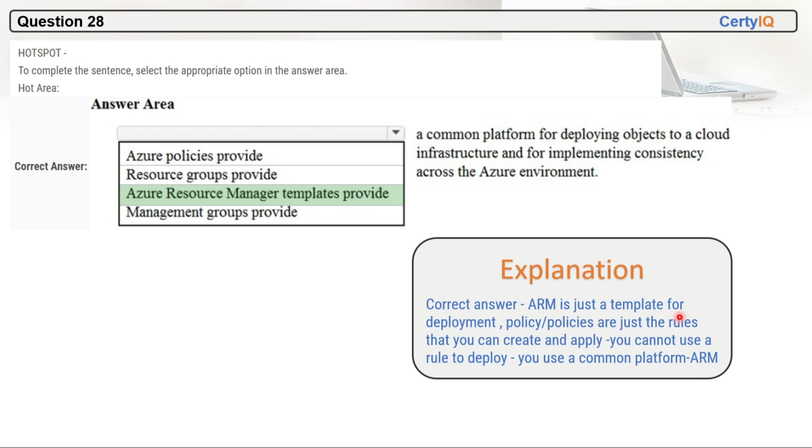It is just a template for deployment. Policies are just the rules that you can create and apply. You cannot use a rule to deploy. You use a common platform, which is ARM, meaning Azure Resource Manager.